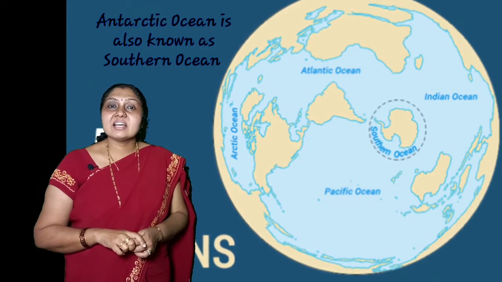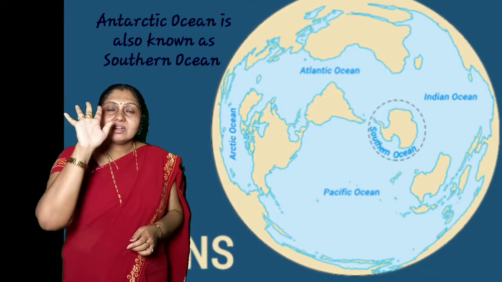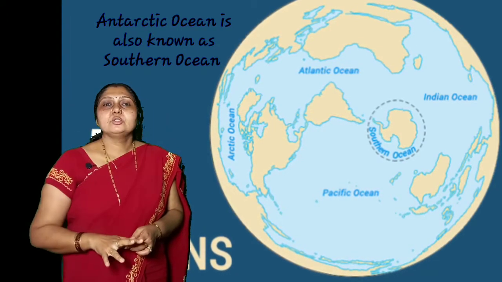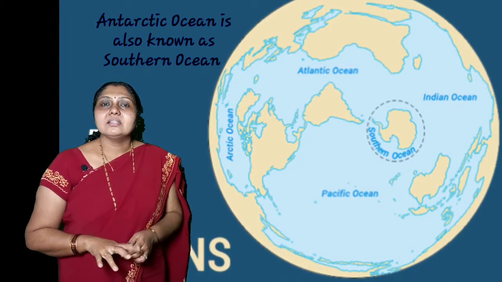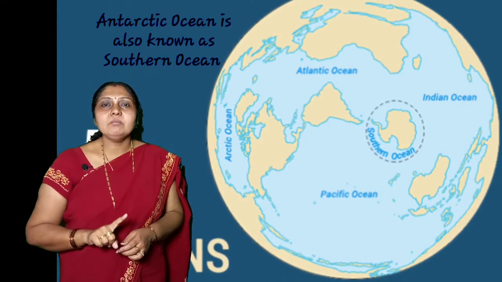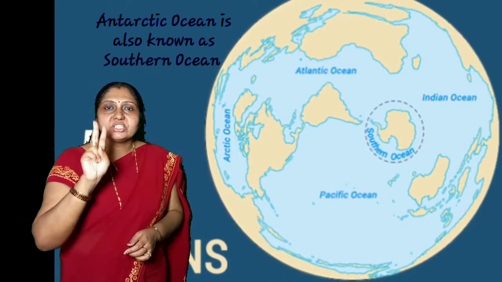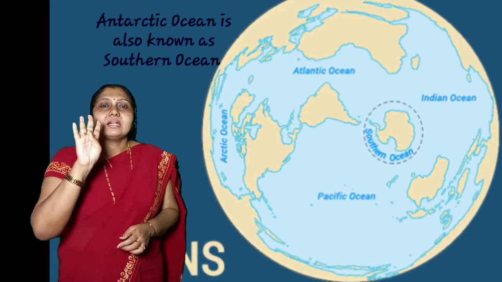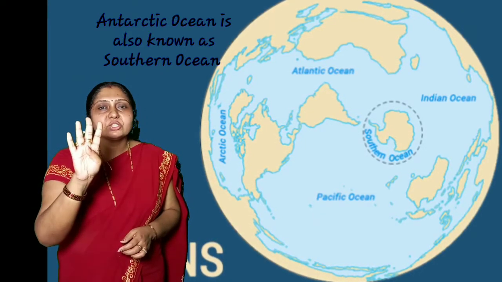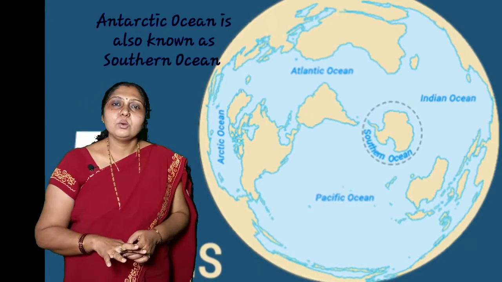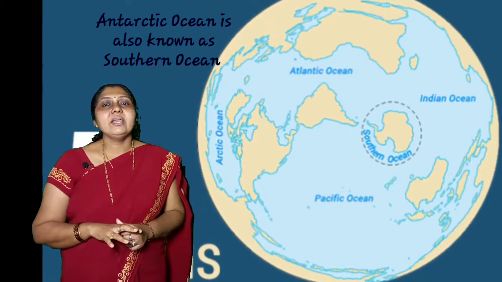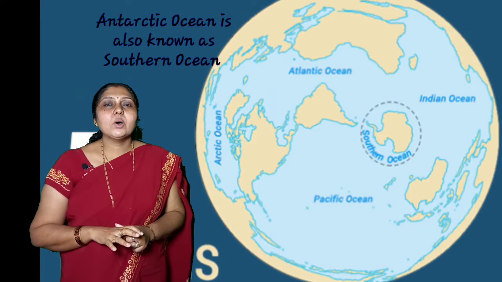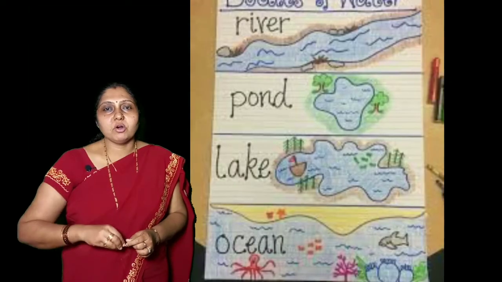So how many oceans are there, children? There are 5 oceans. So repeat it once again: the Pacific Ocean, the Atlantic Ocean, the Indian Ocean, the Antarctic Ocean and the Arctic Ocean. So there are 5 oceans. Now when it comes to the smaller water bodies, which are they?